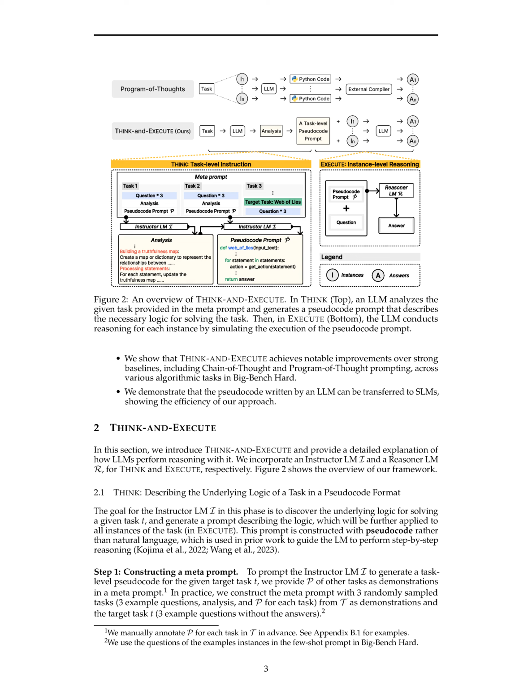Section Summary. In this section, we introduce Think and Execute, a framework designed to enhance the reasoning capabilities of large language models, LLMs, by discovering and tailoring a common logical structure for a given task. Our approach involves 3 steps. First, prompting the LLM to identify common reasoning patterns. Second, translating the logic into pseudocode for flexibility. And finally, simulating the execution of the pseudocode to predict the output.